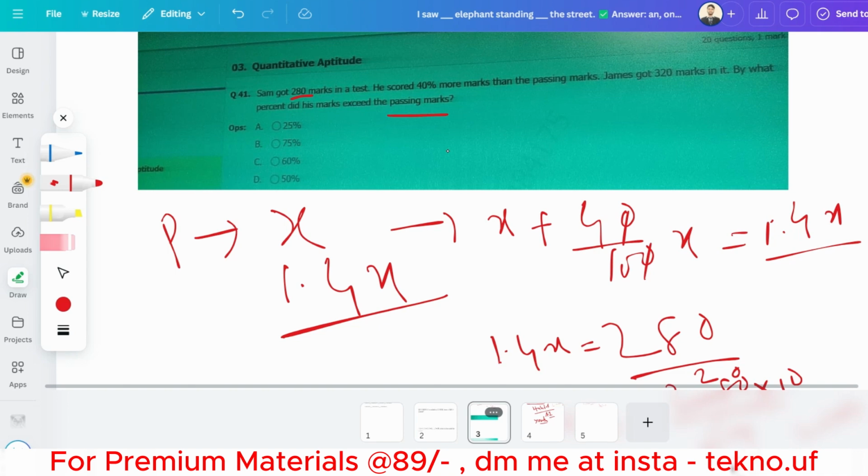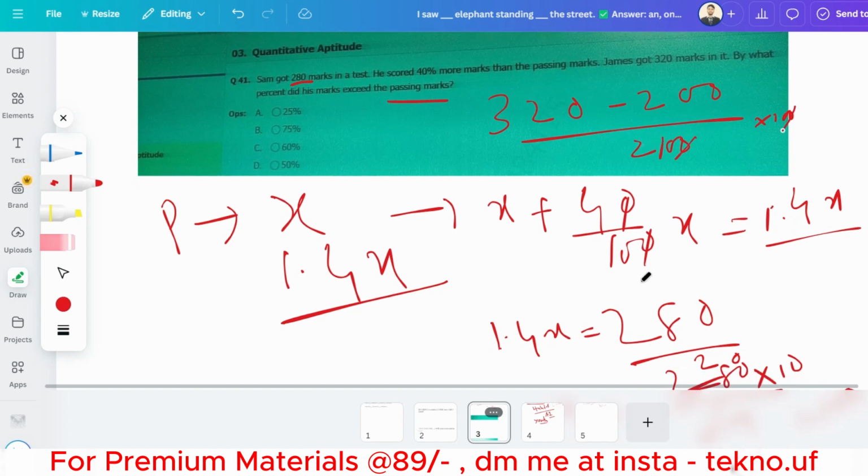So what will be the percentage? By what percent did his marks exceed the passing marks? So basically he got 320, right? James got 320. So this is the passing marks, 100. So this is the answer. Okay, so 320 minus 200, that is 120, by 2, that means 60. Okay, so 60% will be the answer. By what percent did his marks exceed? That is 60%.